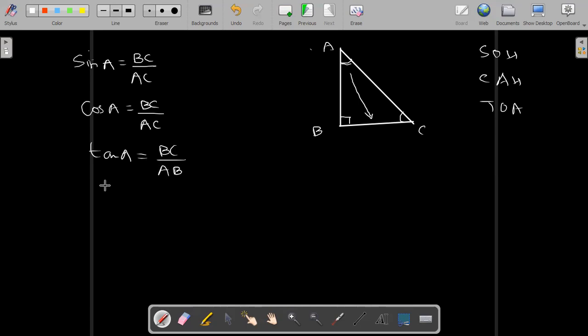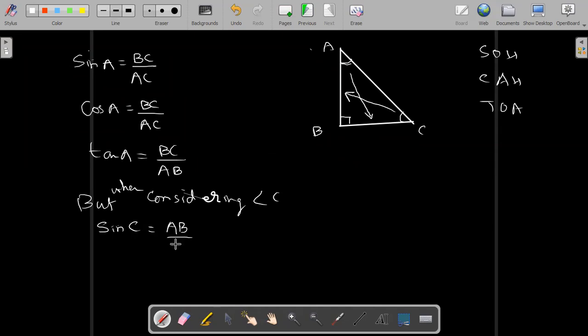But if we take angle C, what will be the value of sin C? Now the opposite side will be AB, so AB upon AC.